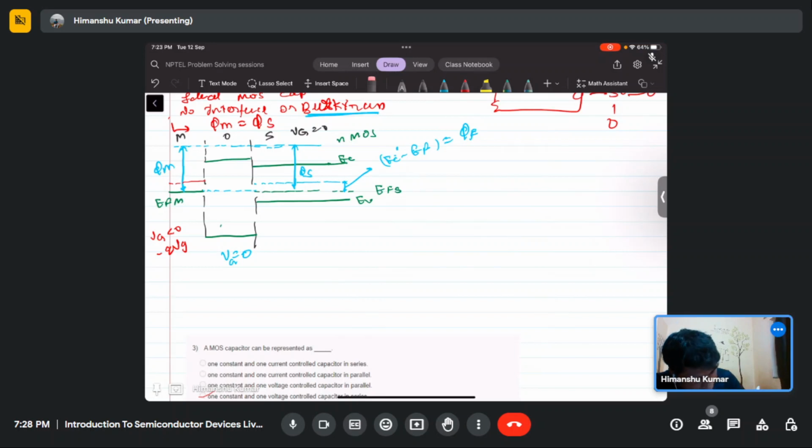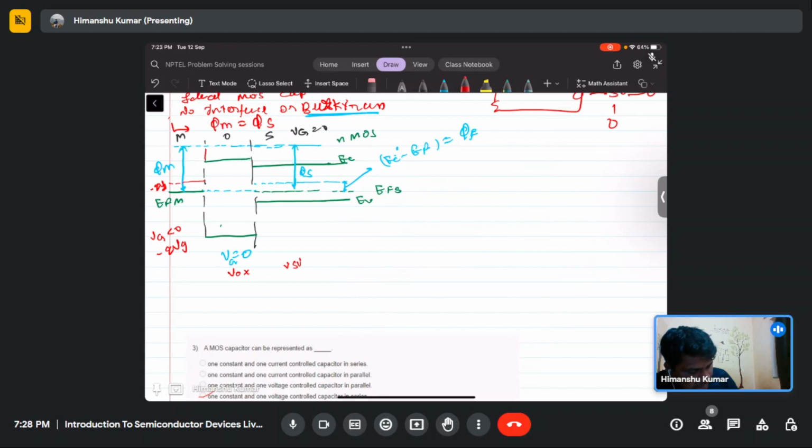This is minus q times Vg, and similarly, there will be a voltage drop across this oxide. Whatever the applied voltage is, it will drop partially across Vox plus Vsi.